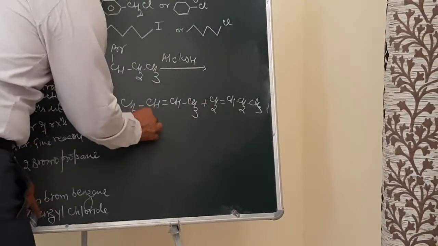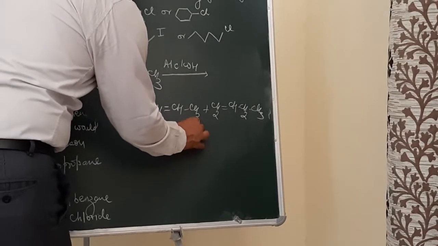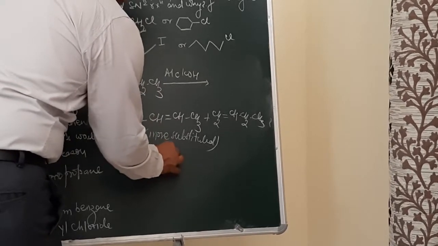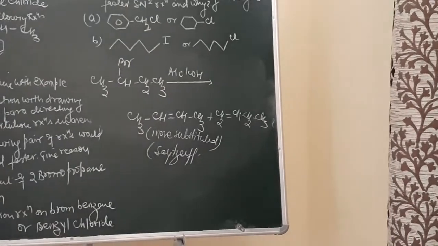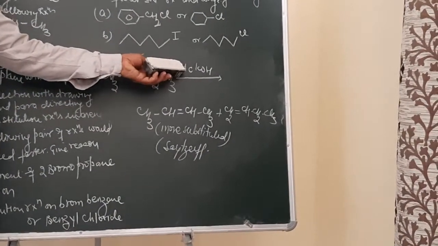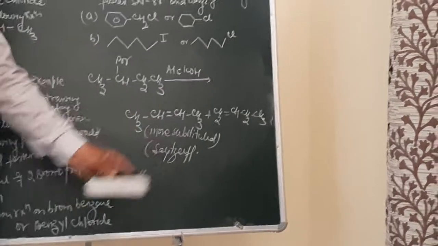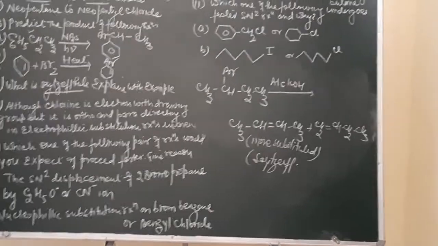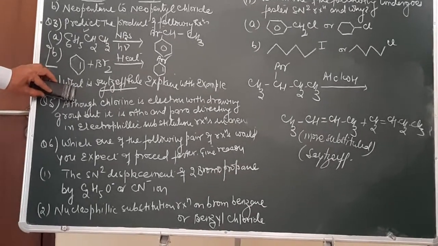See over here, this is more substituted. Whenever more substituted products are formed by the elimination reaction, it is called a Saytzeff elimination reaction. So I think it must be very clear. When dehydrohalogenation occurs with alcoholic potassium hydroxide, or with a small base, the more substituted alkenes are always the major product. This is called the Saytzeff elimination reaction. So I think right up to here, these questions must be very clear.